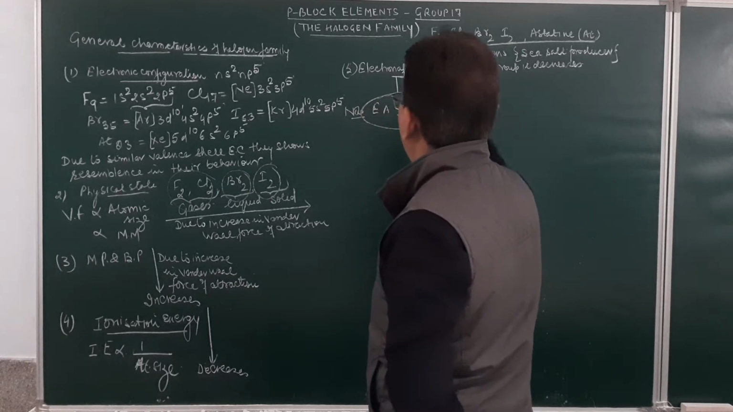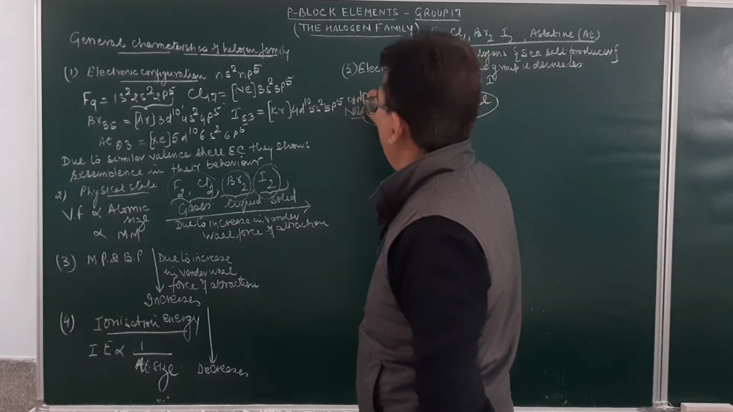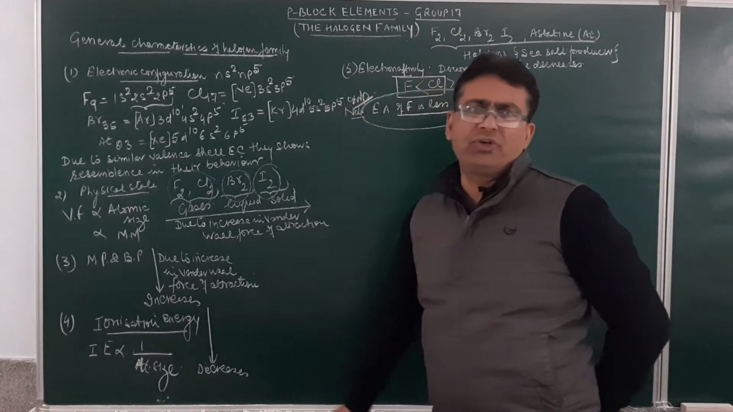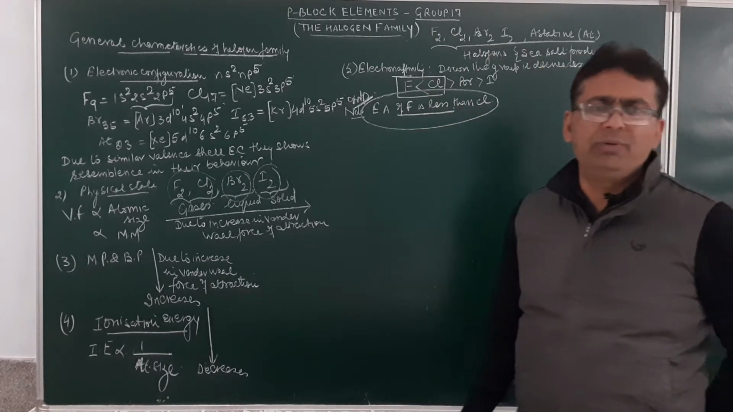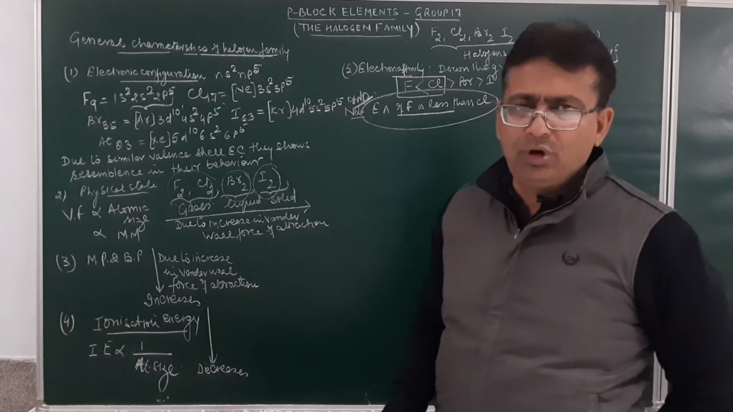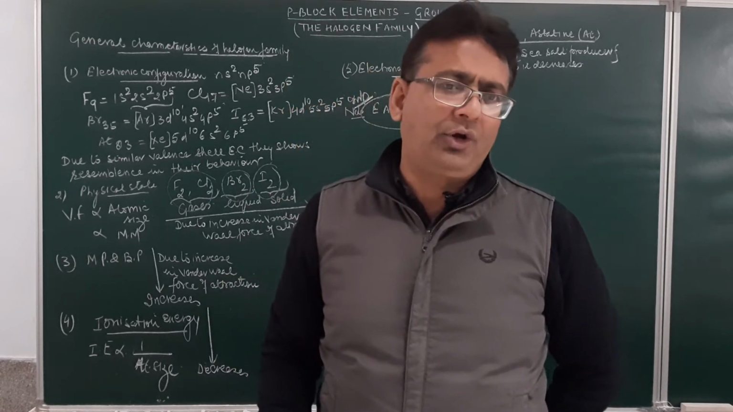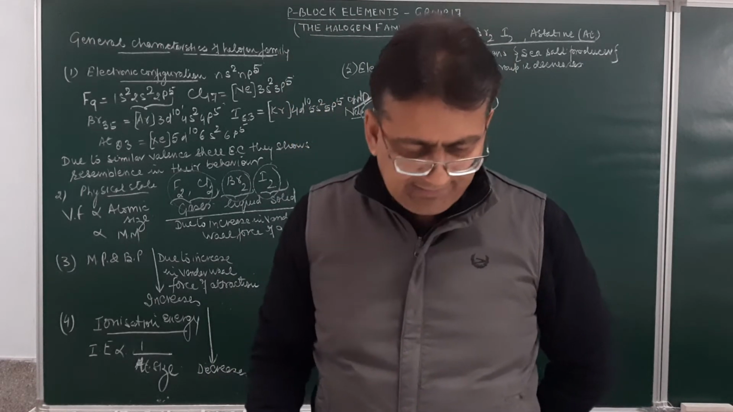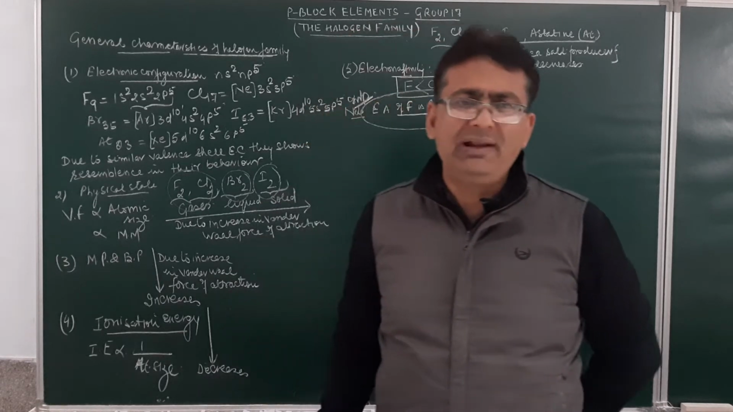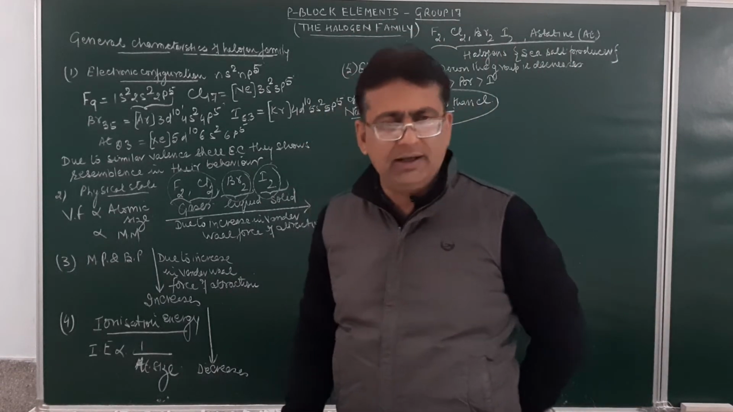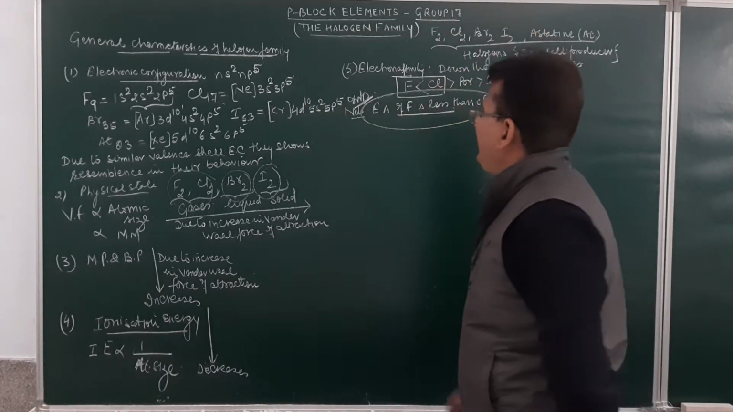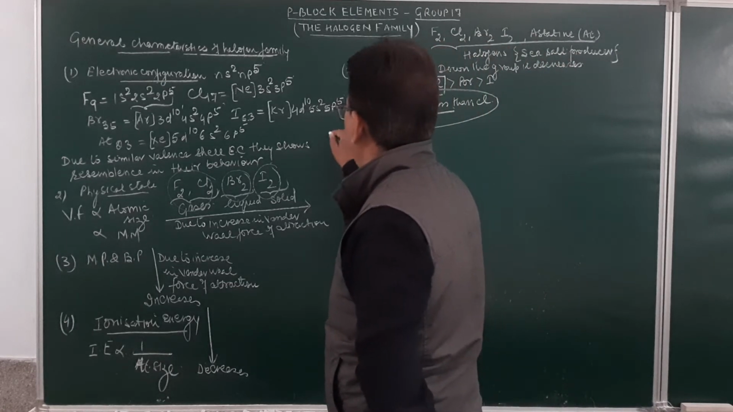Remember this. This is a very, very important question from the board point of view. So what will be the answer? Due to the small atomic size of fluorine, the addition of electron will be difficult as it experiences repulsive forces. Am I clear? Next is electronegativity.